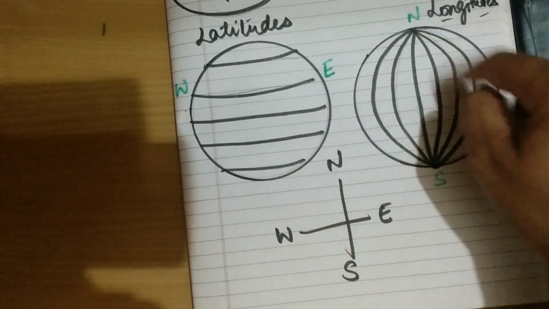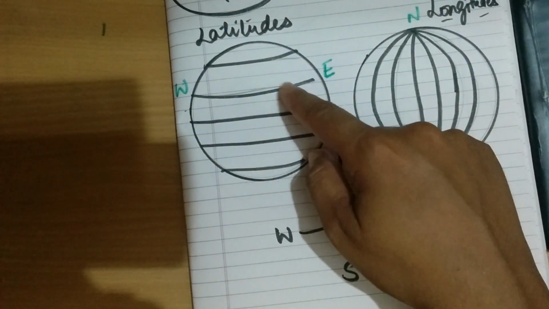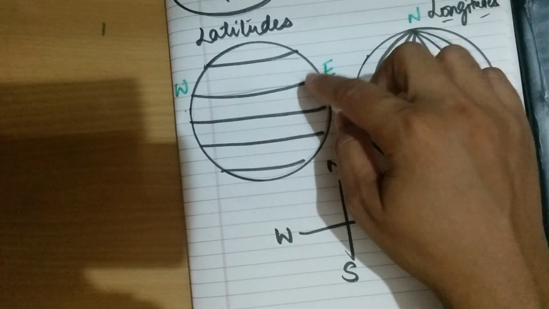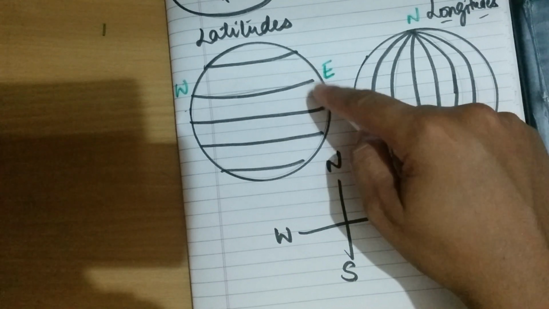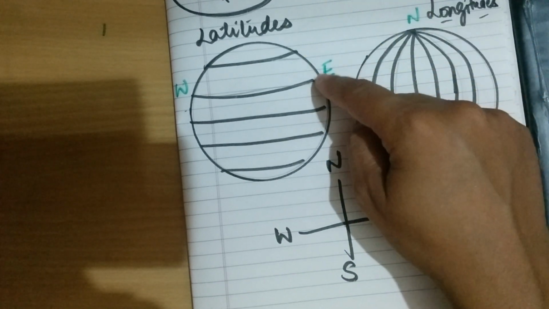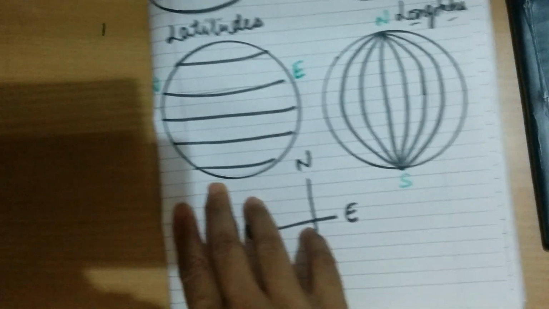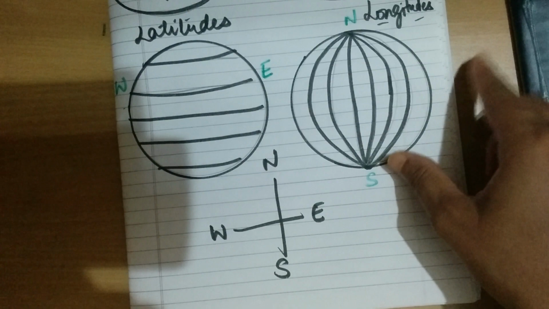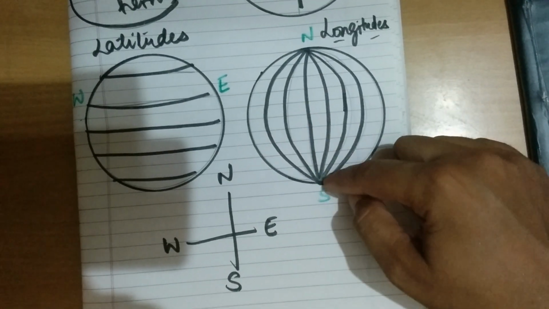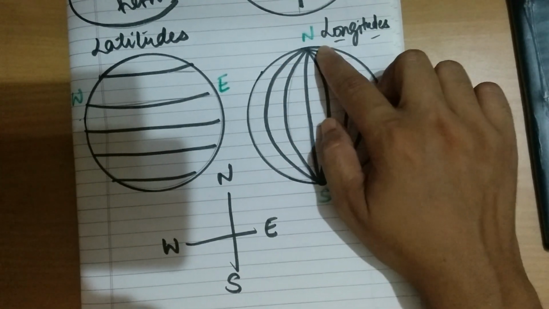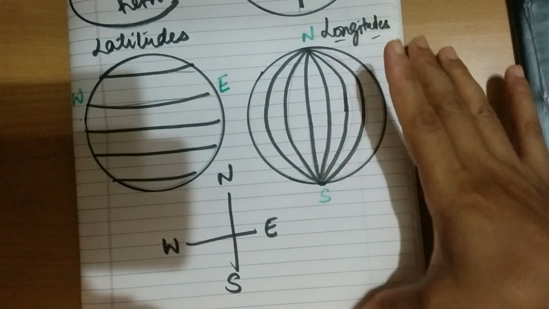Second, if we see these lines, these are the lines which are drawn like this. They are not intersecting, they are not connecting, they are not meeting anywhere. It means these are parallel lines. So we can call them parallels of latitude, because they are parallel to each other. Whereas if we talk about these lines, that is longitudinal lines, they are intersecting in the north as well as in the south.